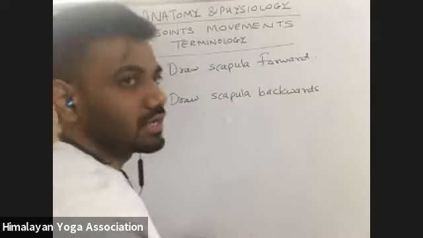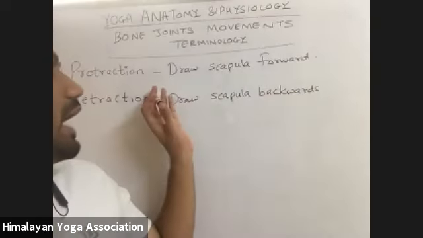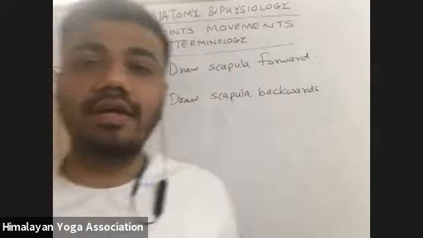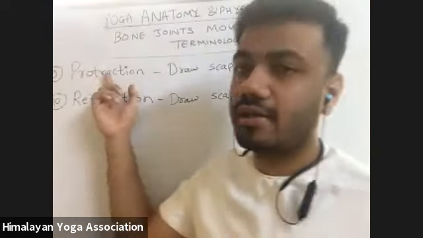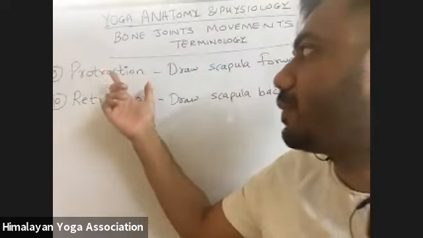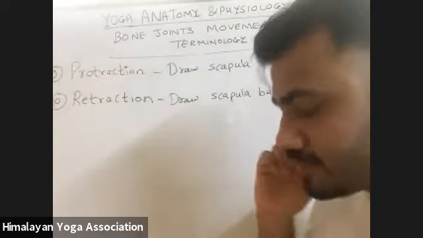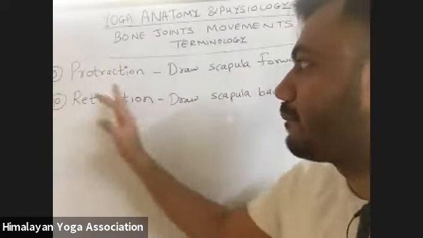So when we do Skanda Chakra, the shoulder rotation movement, we have to protract and retract, even in certain postures as well. We need to adjust the alignment of our shoulders with the help of the protraction and retraction terms, which are defined only for the scapula.